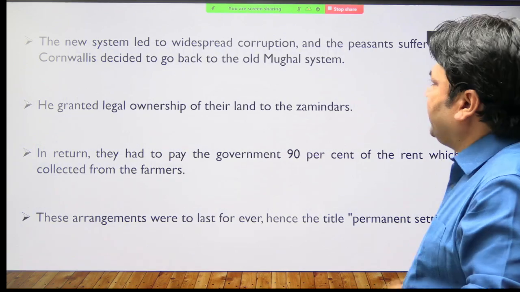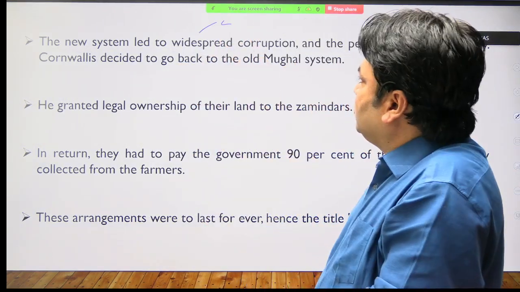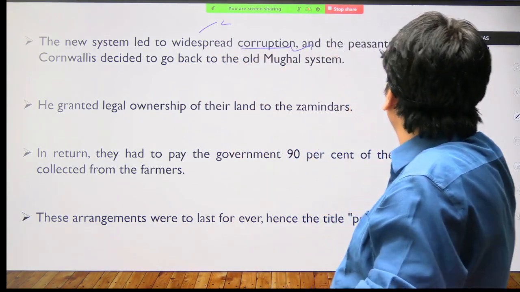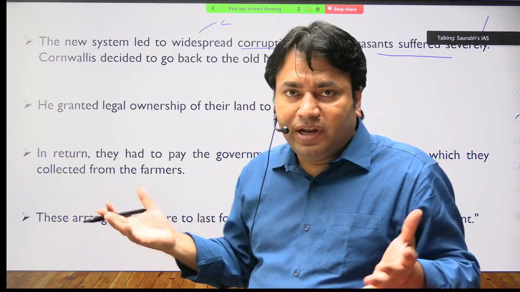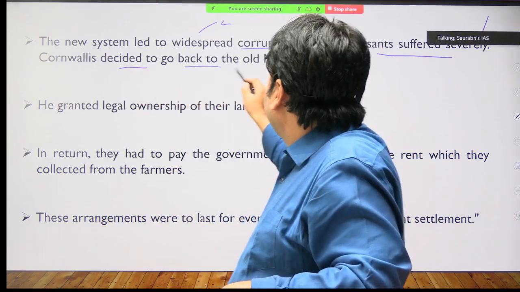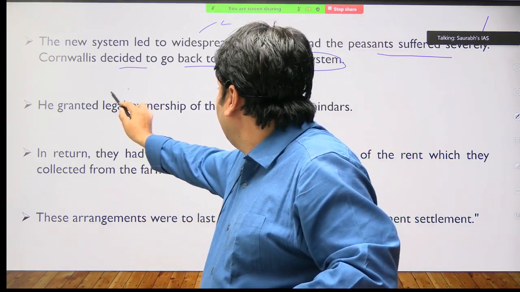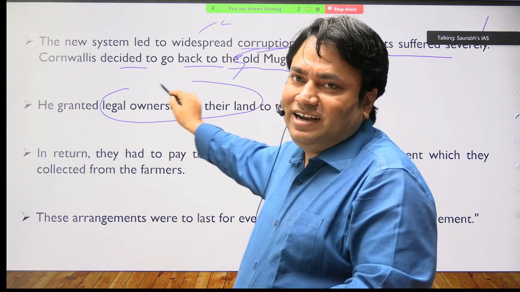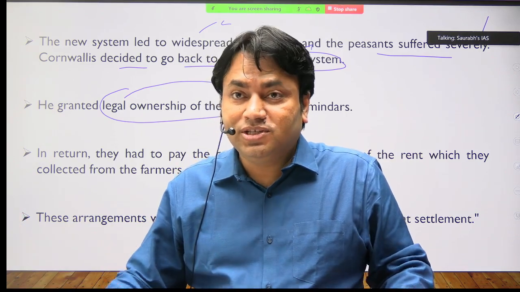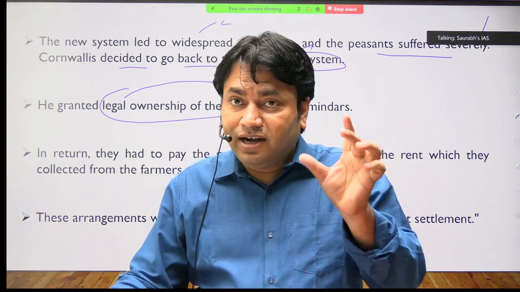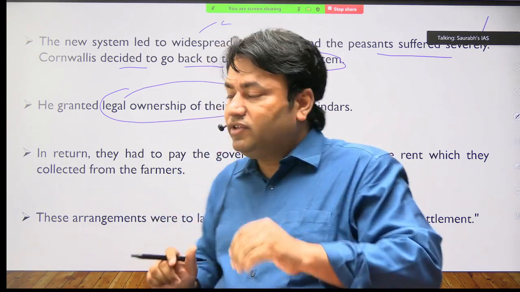Then what happened? The new system was introduced by Cornwallis because of the widespread corruption and the peasants' suffering. In the previous system the peasants had a lot of complaints, that the system was not good. Cornwallis decided to go back to the old Mughal system. He granted the legal ownership of the land. If the question is asked, whether ownership of the land was given to the zamindars, you will say yes, it is correct. Keep this in mind: ownership, second hereditary, third transferable. Always take care of these words.